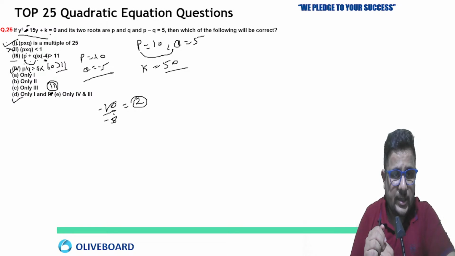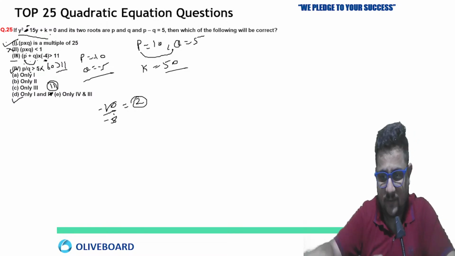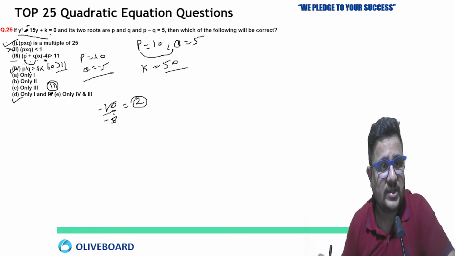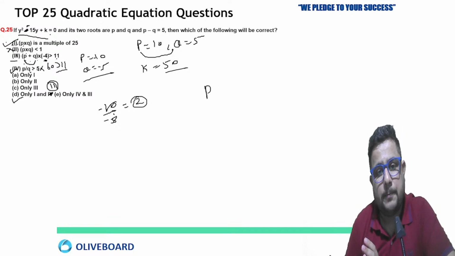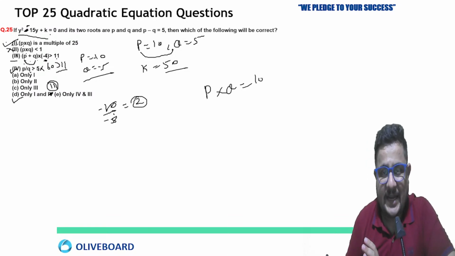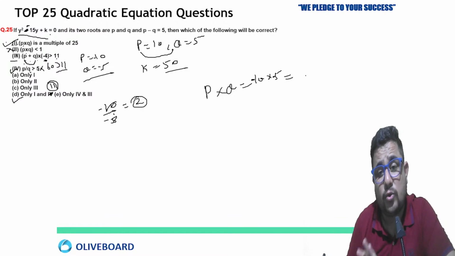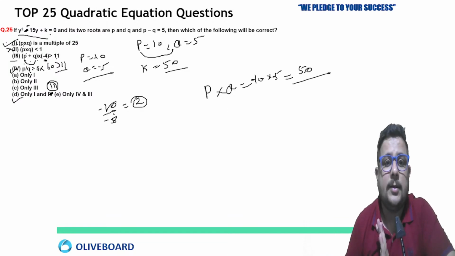I have made the changes in option D itself, because the third one was correct: P plus Q multiply minus 4 was greater than 11, and the first was also P into Q. P multiply Q, see, minus 10 multiply minus 5, which is equal to 50. Clear?